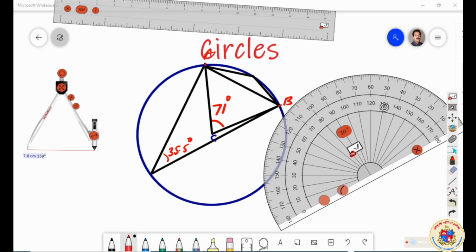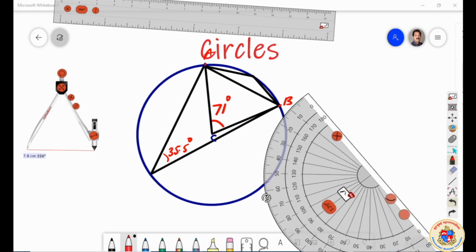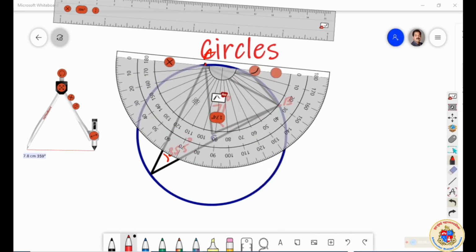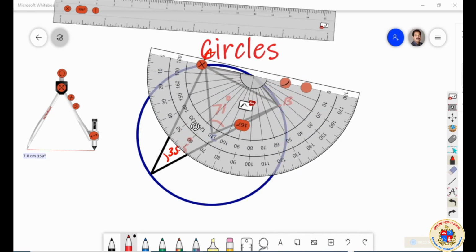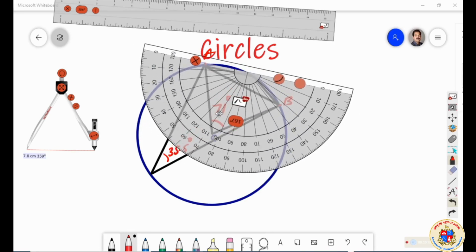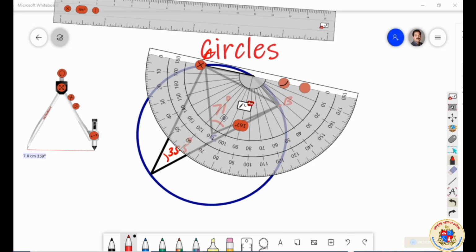Now I have one more angle to measure. It is this angle. मुश्किल से measure कर रहा हूँ. You can also do all these things. I am measuring this angle. That angle is almost like this.